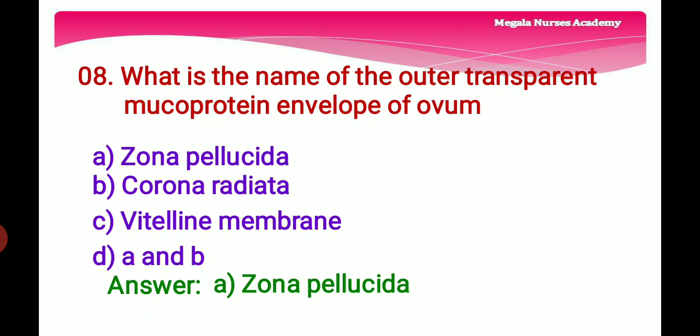Eighth question. What is the name of the outer transparent mucoprotein envelope of ovum? Option A, zona pellucida, the thick transparent membrane surrounding a ovum before the implantation. And option B, corona radiata, the inner protective glycoprotein layer of the ovum directly adjacent to the zona pellucida. And option C is vitelline membrane, a transparent membrane surrounding and secreted by the fertilized ovum, preventing the entry of further spermatozoa. And option D is A and B. So the right answer is option A, zona pellucida.